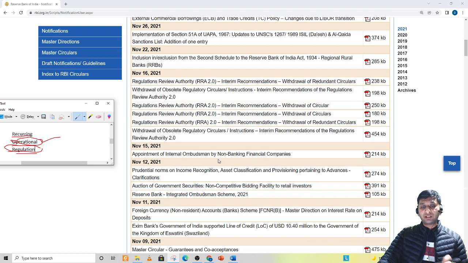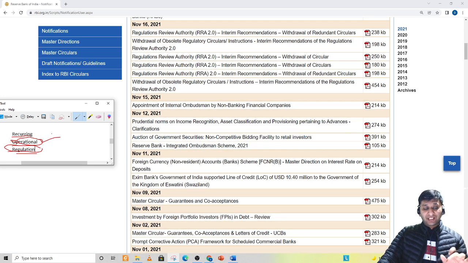Appointment of internal ombudsman by non-banking financial companies. Very, very important. Internal ombudsman has been mandated by RBI for NBFCs. Very, very important. Reserve Bank Integrated Ombudsman Scheme 2021, a new scheme, right? So a scheme is also a kind of regulation which has been introduced by RBI. Very, very important, right?